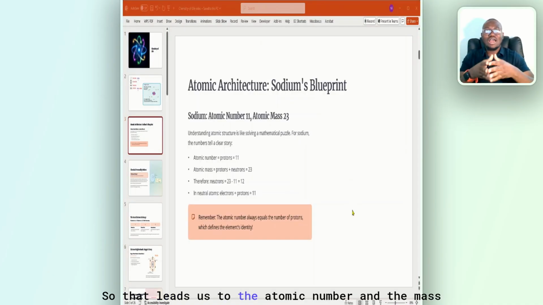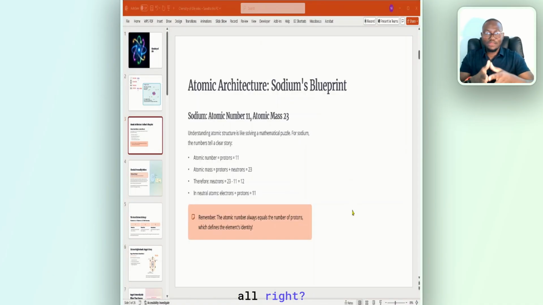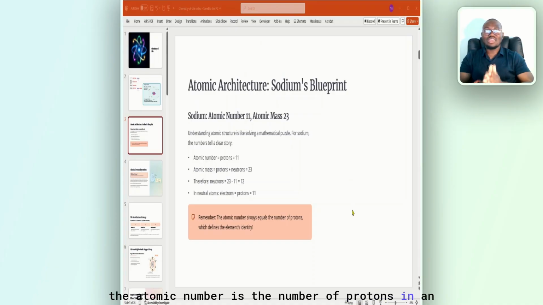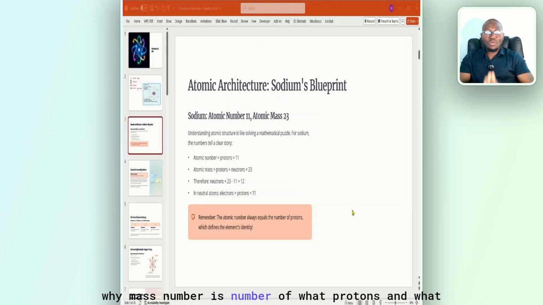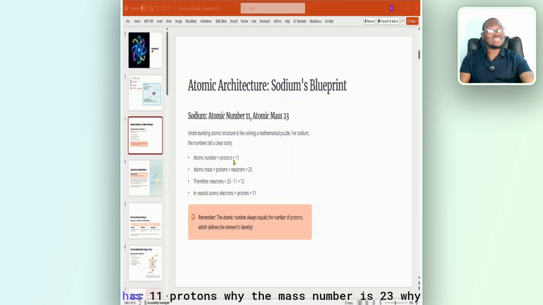So that leads us to the atomic number and the mass number, all right? Now, the atomic number is the number of protons in an atom. That's atomic number, protons. While mass number is the number of protons and neutrons. Using sodium as an example, as you can see here, the atomic number of sodium is 11. Why? Because sodium has 11 protons. Why is the mass number 23? Because sodium has 11 protons and 12 neutrons.